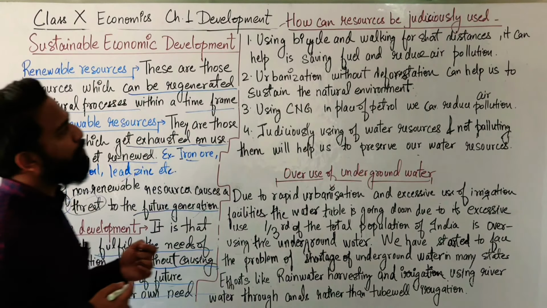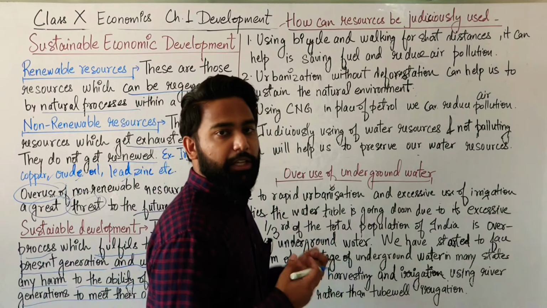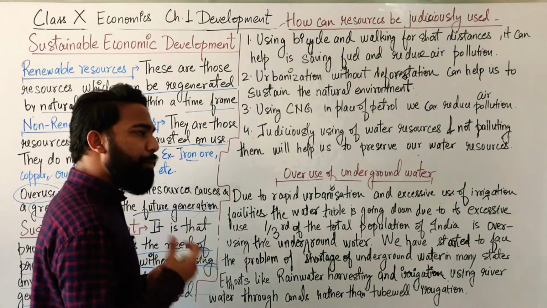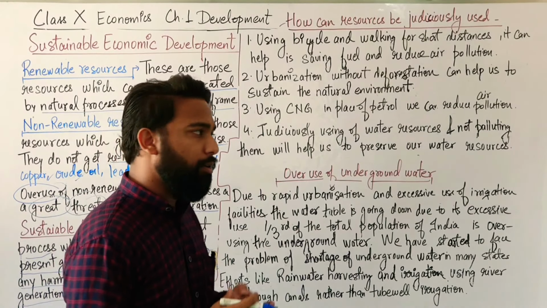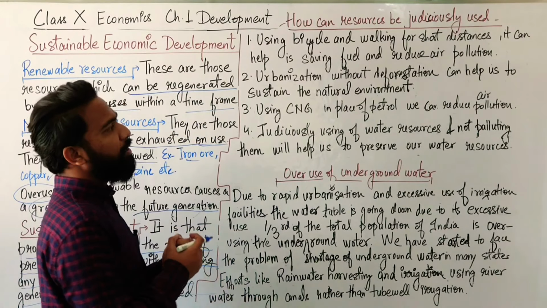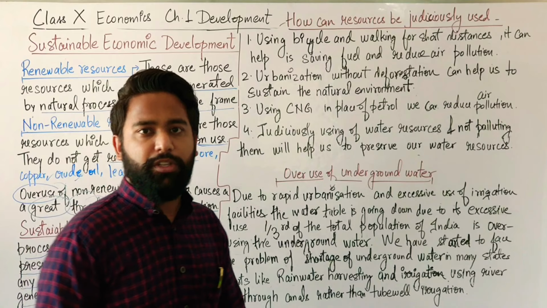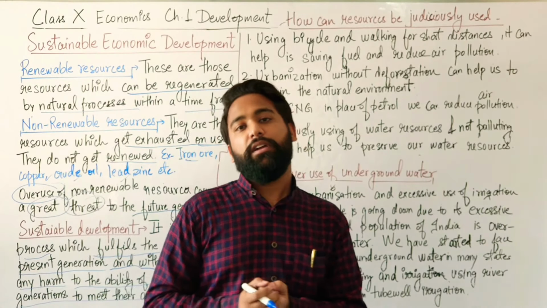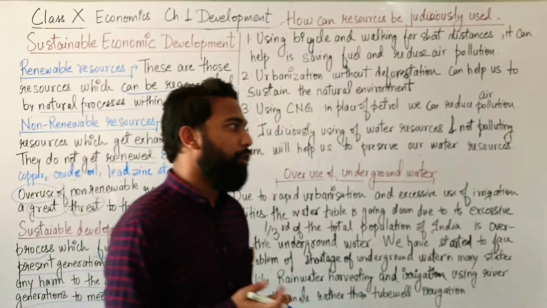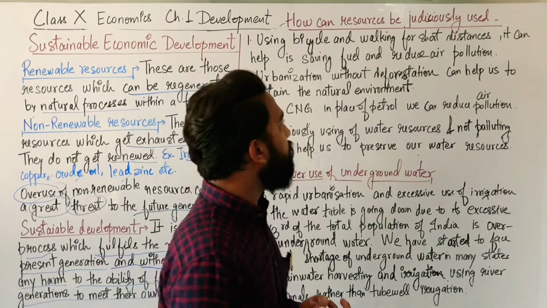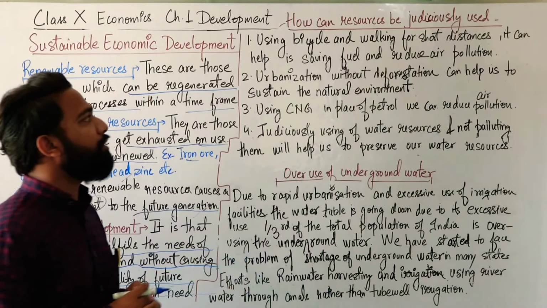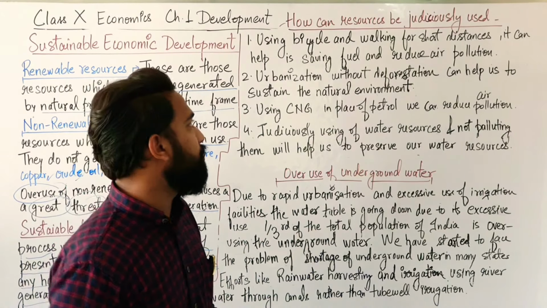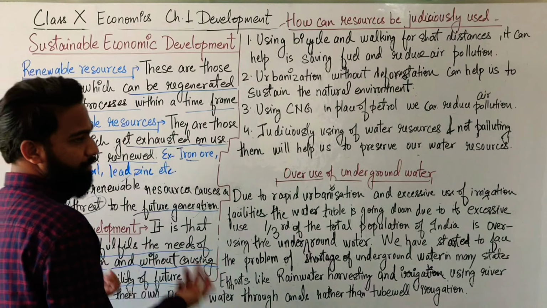How can resources be judiciously used? How can we in a proper way, in an honest way, use our resources so that they are not being depleted, not being demolished, not coming to an end? So we have to use the resources in such a way that we can preserve them for our future generations. Now, how can we do that?